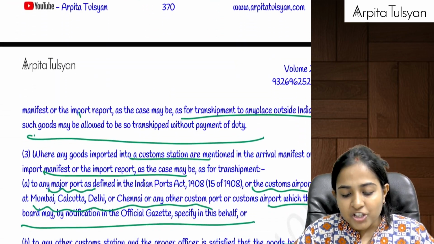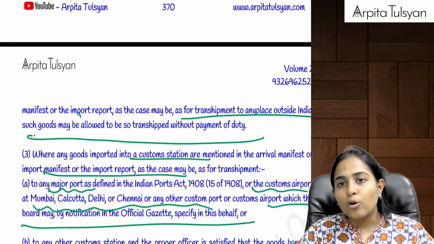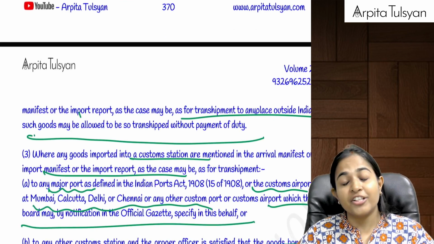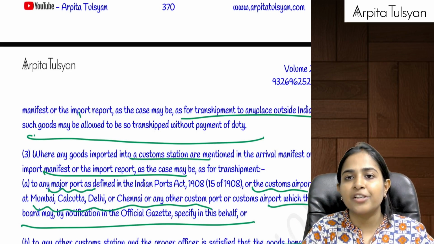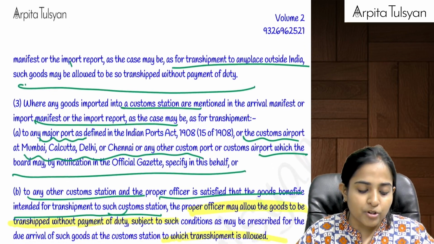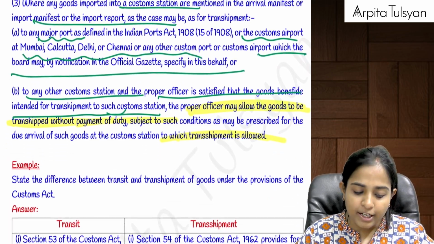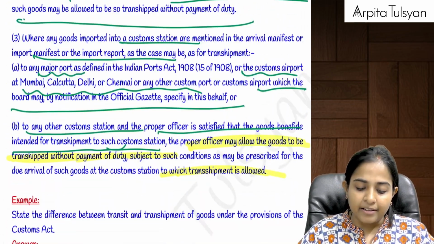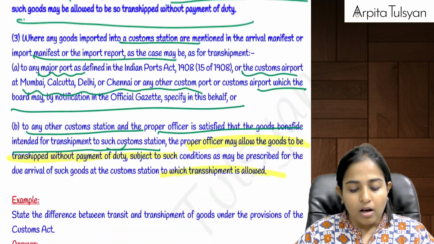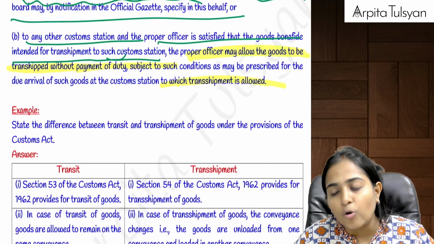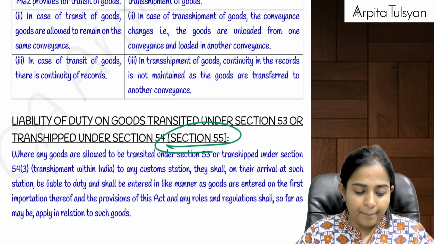Now, whenever transshipment is there, and suppose there are no goods which are going to be unloaded here, which are going to be cleared here in India, then even though the vessel has changed here in India, there will be no customs duty applicable on the same. That is, transshipment will be allowed without payment of duty. Are you clear till here, everyone? Yes. What if some goods are unloaded here in India? If those are unloaded here in India, then on that customs duty will be payable.